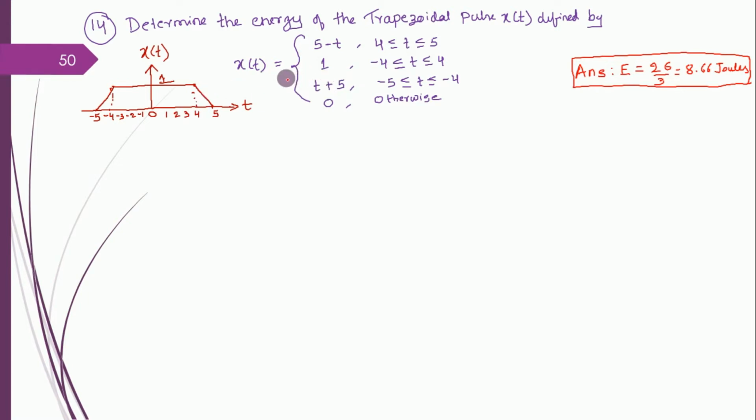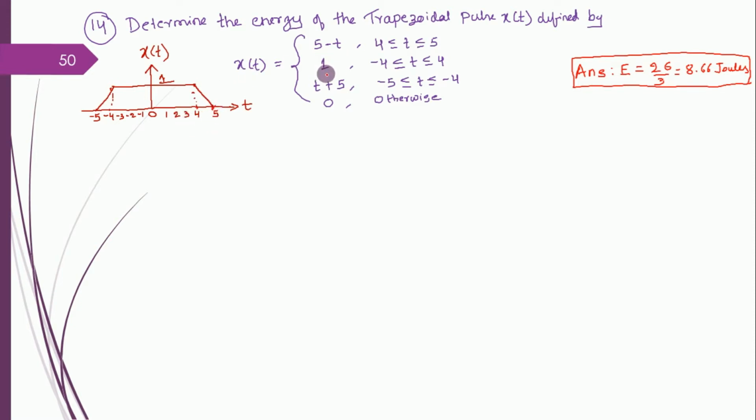So you should be able to do it vice versa as well. We have already understood it. For example, 5 minus t, in what range? When t has a value between 4 and 5. Let me substitute 4. If I substitute 4, 5 minus 4 is 1, so the amplitude is 1. When I substitute the value of t as 5, 5 minus 5 is 0. This is a continuous time signal, so it is a linearly varying curve. Hence I'll draw it as a linearly decreasing curve, with negative slope.